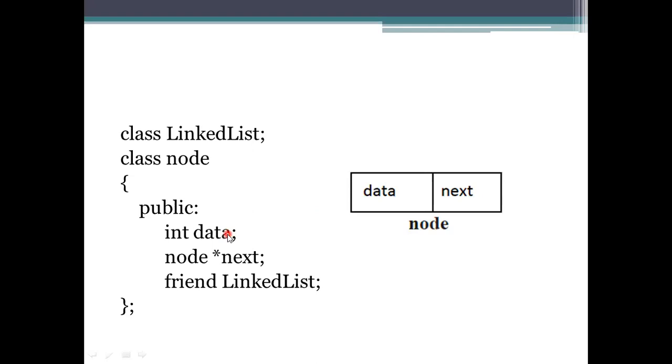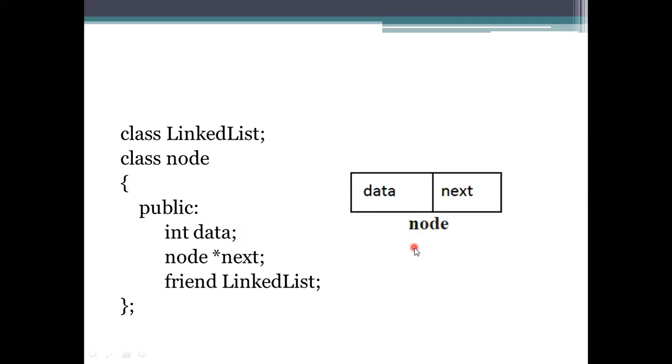So the next element is a pointer to that node, that is, a Node start pointer has been represented. By these two steps the node is created here. Whenever you execute this piece of code, a node is created with an empty space for data and also the next pointer here.